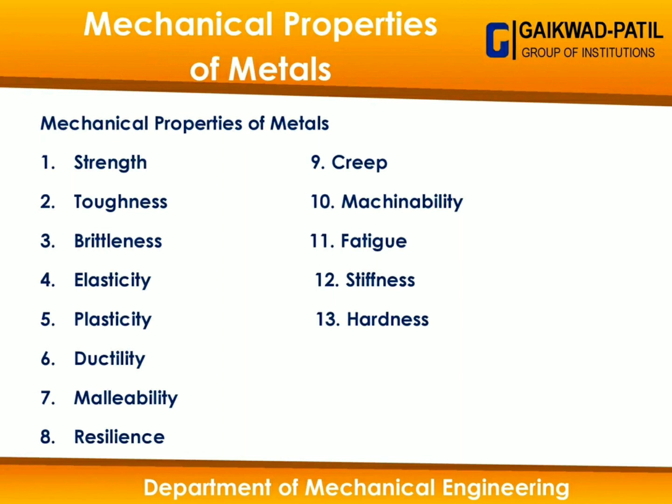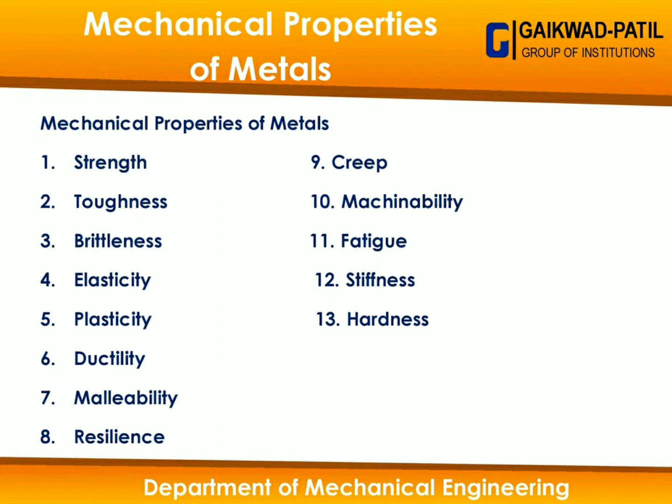Elasticity is the property where, when we act a force on the metal, the metal gets deformed, but when we remove the force, the metal regains its original shape and size, that we call elasticity. And plasticity, when we apply the force, the metal gets deformed permanently. Ductility, the metal can be drawn into a thin long wire. Malleability, the metal can be drawn into a thin sheet.